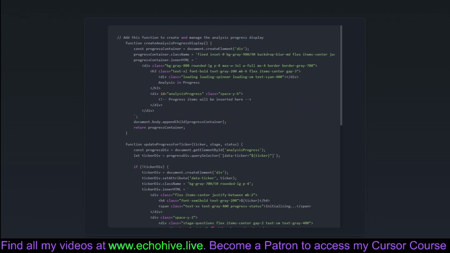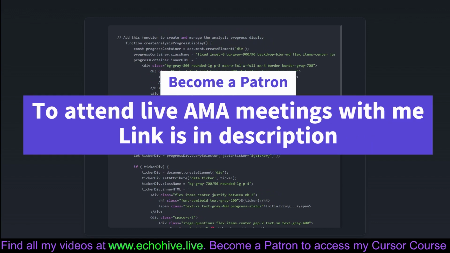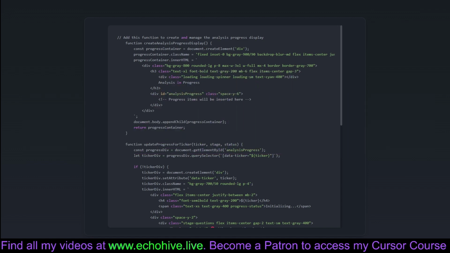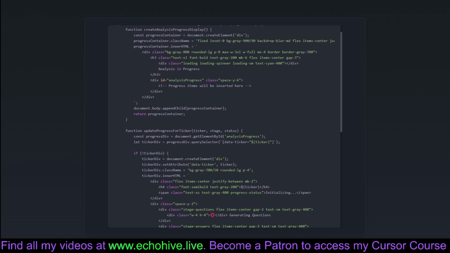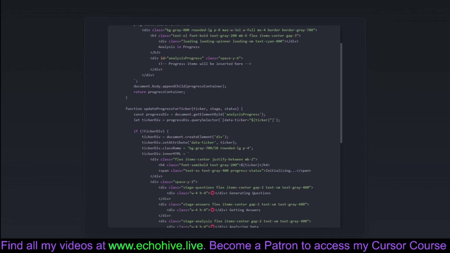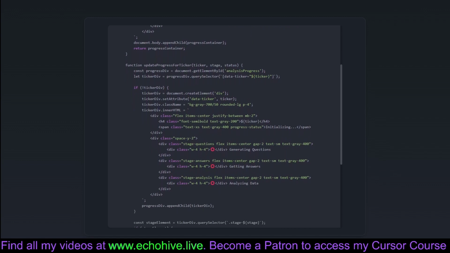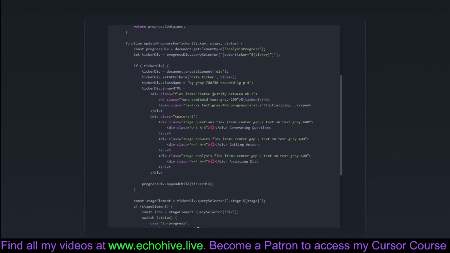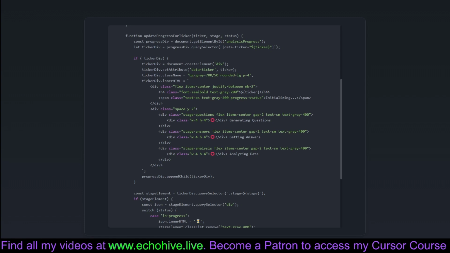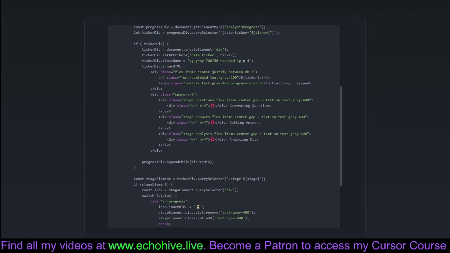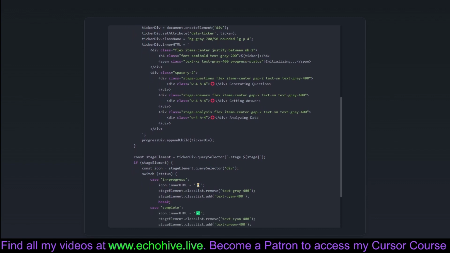This part of the code is focused on tracking the progress of stock analysis in a highly visible and interactive manner. The Create Analysis Progress Display function sets up a semi-transparent overlay on the screen with a progress header and space for tracking detailed progress. This ensures users stay informed and engaged while the analysis task is underway, sort of like having a reassuring elevator music playing in the background while you wait.